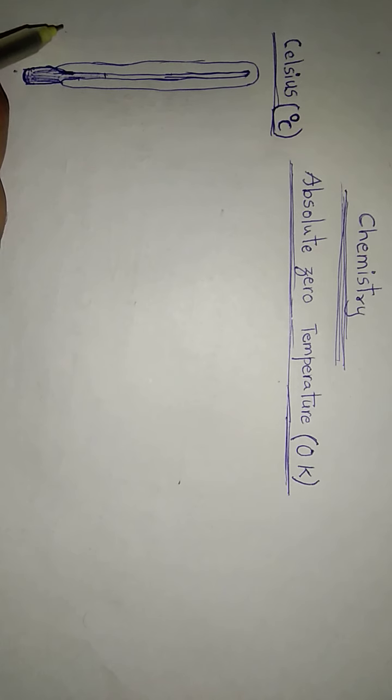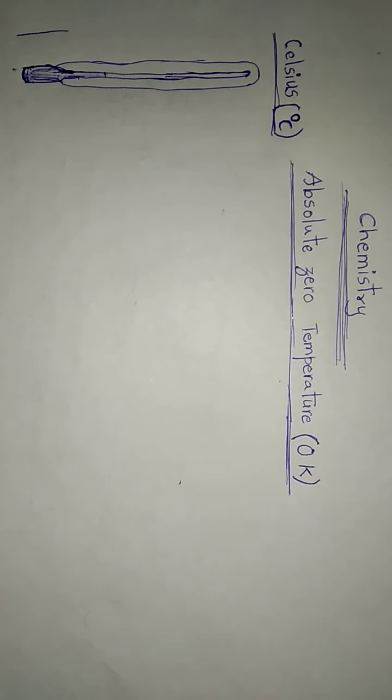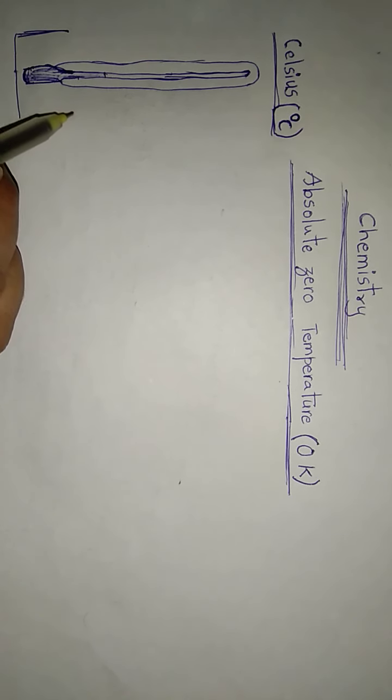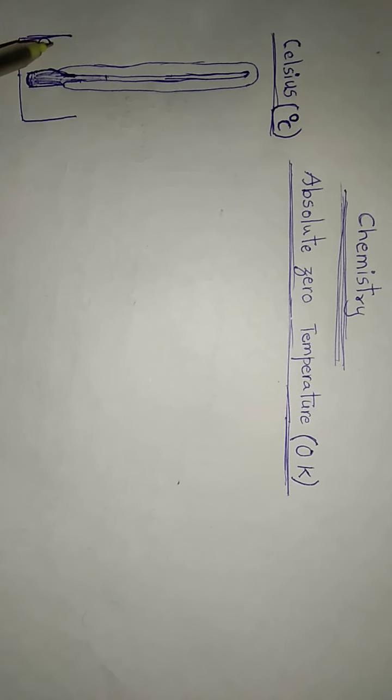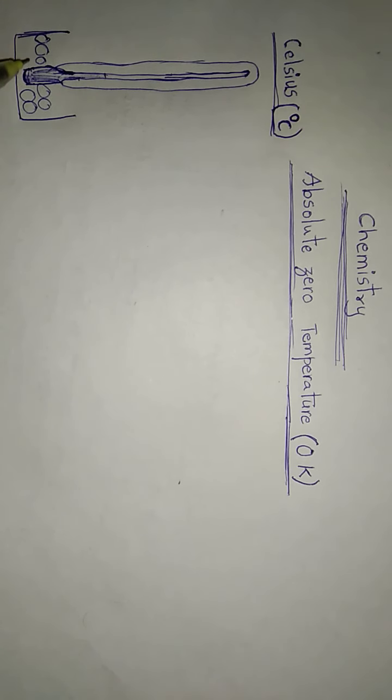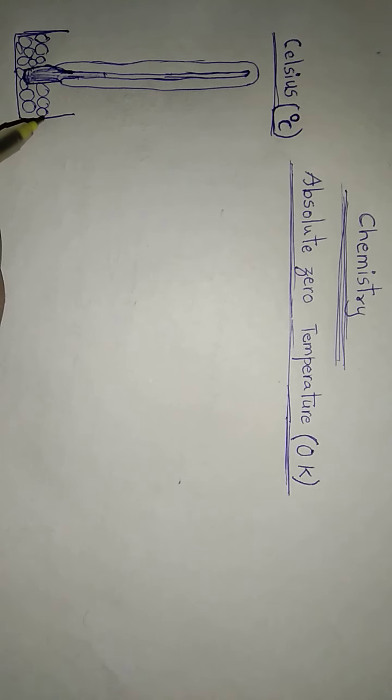Then he must have put the bulb into a vessel, a trough, containing ice. See, this is the imagination. We are just imagining how the scientist named Celsius must have created his scale.